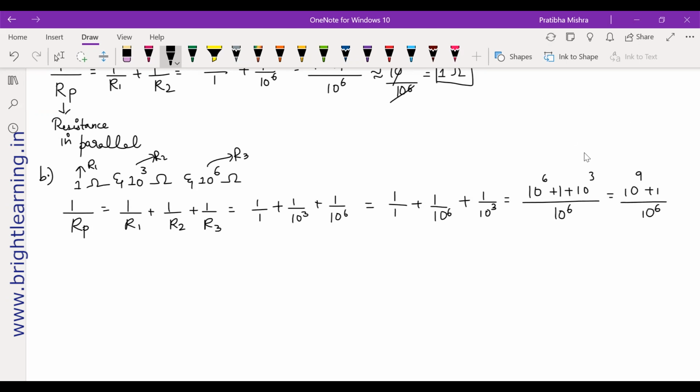It will still be approximately 10 to the power 9, and 10 to the power 6, so you can just cancel this. What's your answer? It is close to 10 to the power 3 ohms.